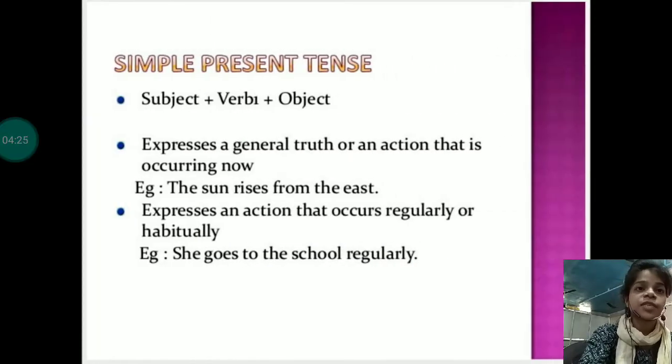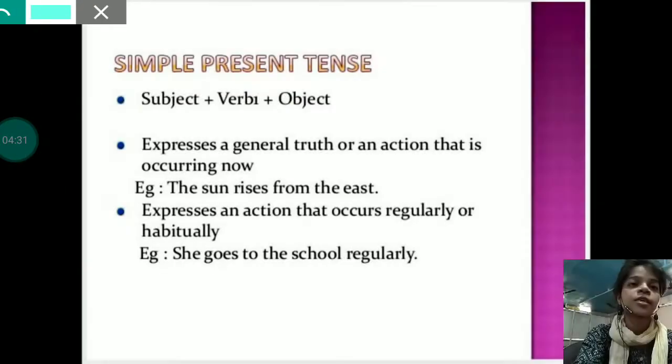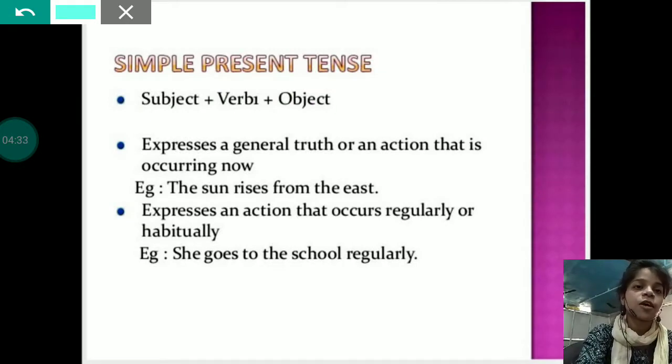So, beginning with the simple present tense, or you can say present indefinite tense. First, the structure of simple present tense will be subject plus verb 1 plus object. Verb 1 means the root form of any verb.